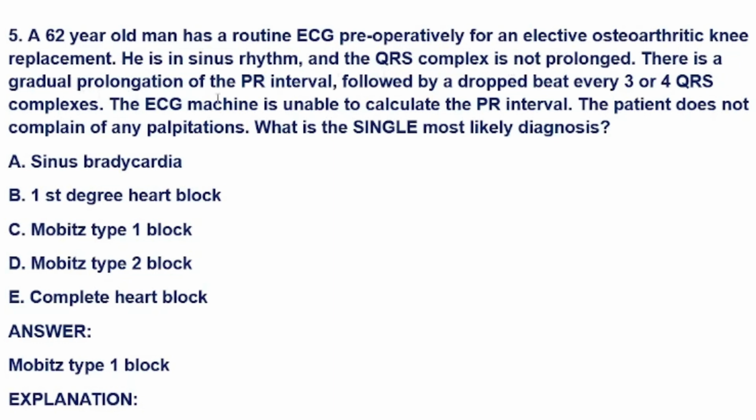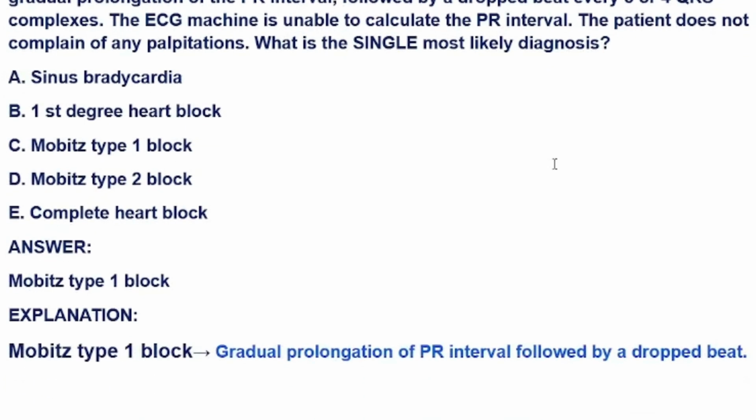There is a gradual prolongation of the PR interval, followed by a dropped beat every 3 or 4 QRS complexes. The ECG machine is unable to calculate the PR interval. The patient does not complain of any palpitations. What is the single most likely diagnosis?